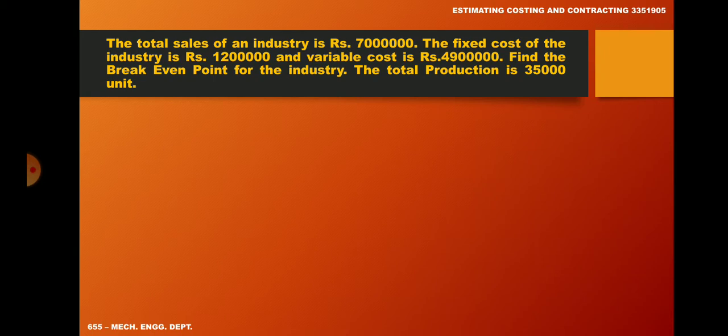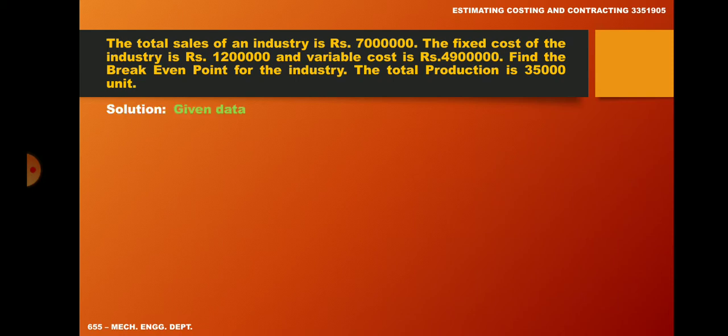The total sales of an industry is rupees 70 lakhs. The fixed cost of the industry is rupees 12 lakhs and variable cost is rupees 49 lakhs. Find the break-even point for the industry. The total production is 35,000 unit. So start with solution.